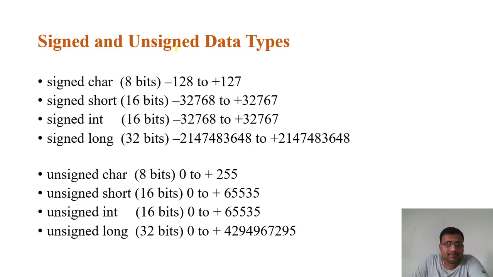Next is signed and unsigned data types. Signed and unsigned data types are very important. We can decide the range of your data, that is, at what range it works. If you consider a character of 1 byte, like 8 bits, the range of the character is 2 raised to 8, which corresponds to 256. But this 256 divided by 2 gives 128. So this means that we can have a range of minus 128 to plus 127.